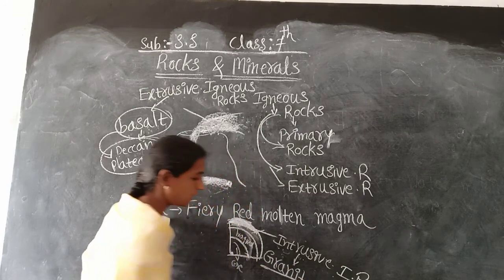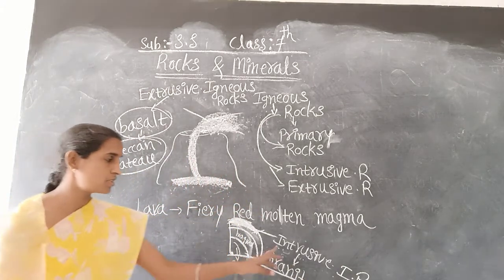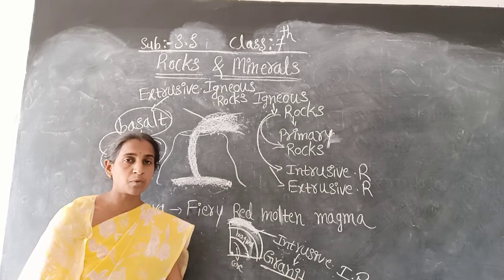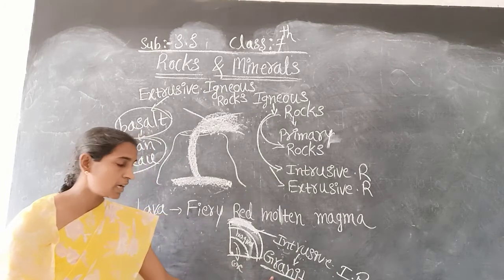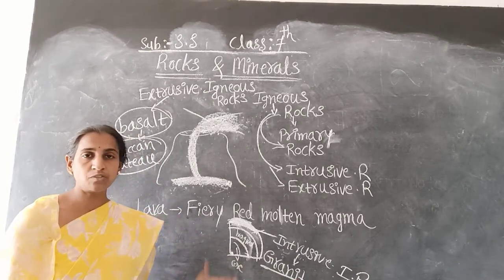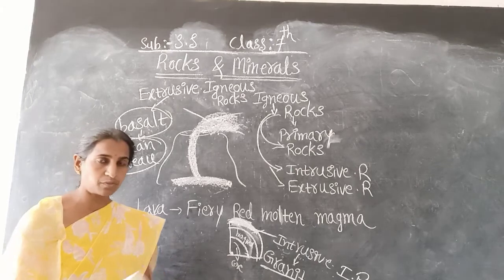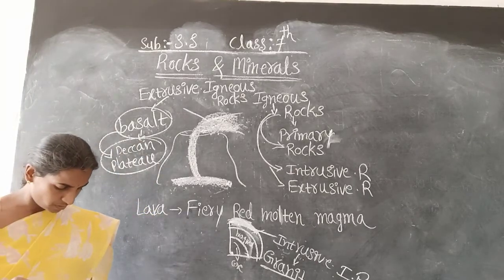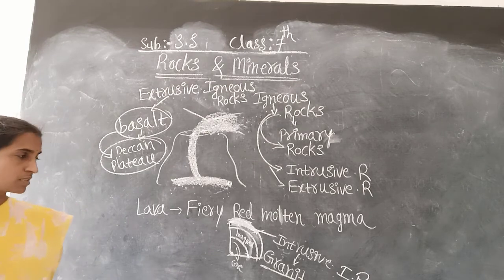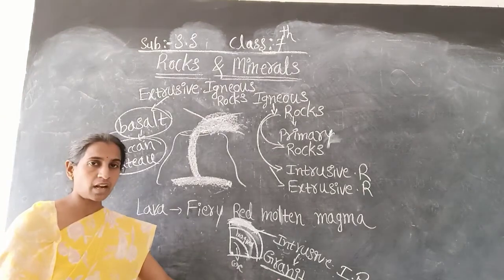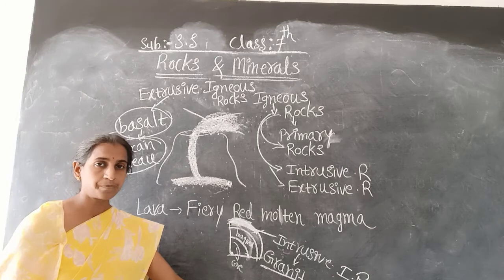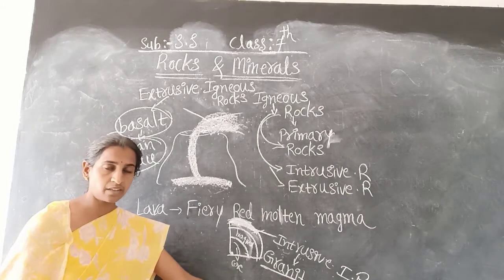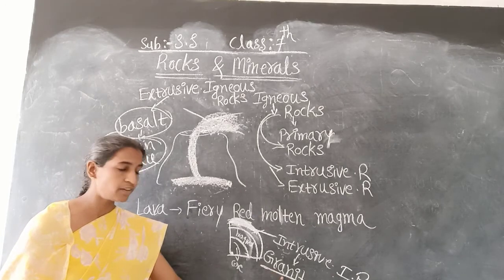Granite is the best example for this intrusive igneous rock. That point you have to remember. Granite is also one kind of rock. It is a kind of rock used for building.